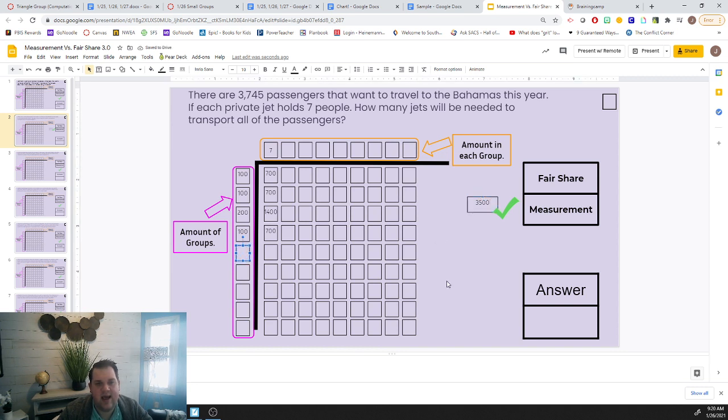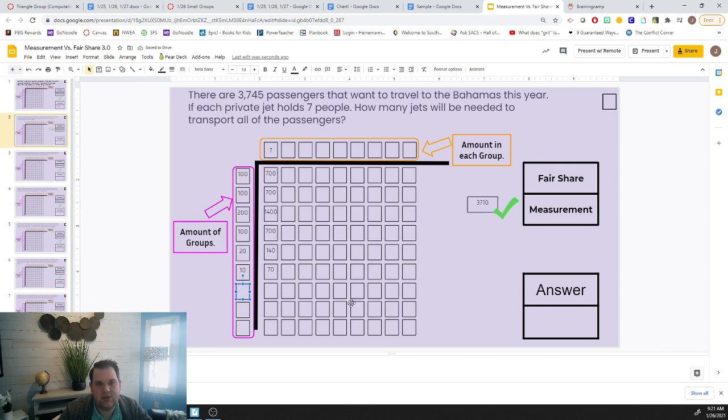Then I can try maybe 20 jets, and that's 140 people, and that will take me to 3,640. And then 10 jets is 70 more people, and that's 3,710.